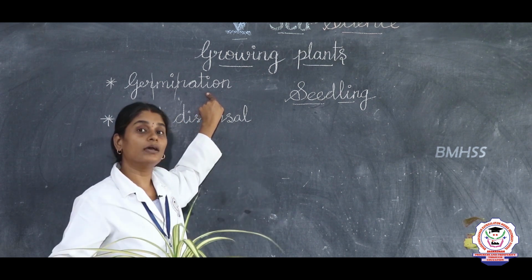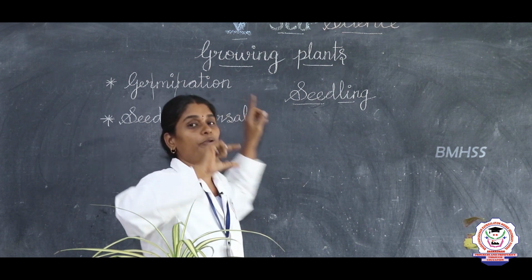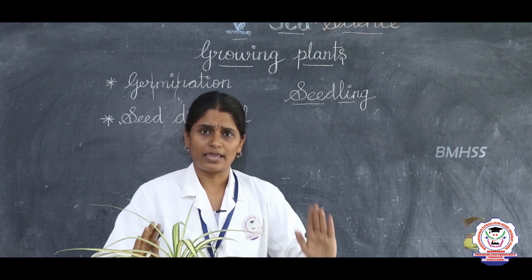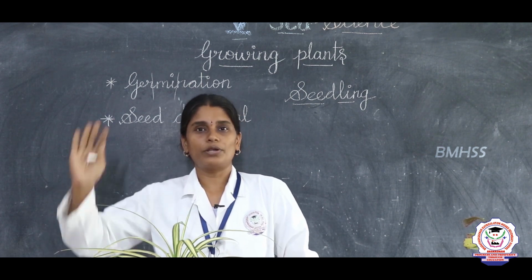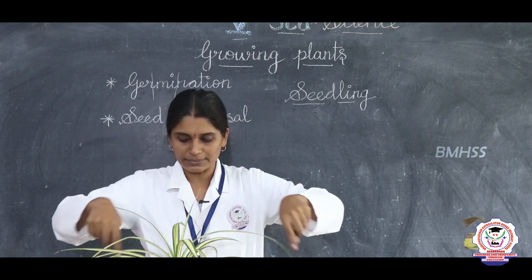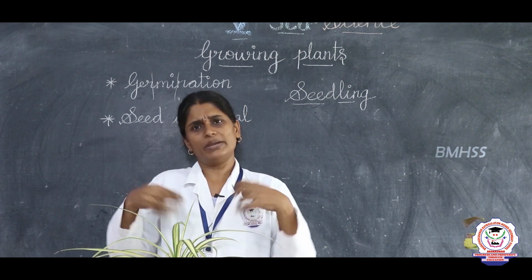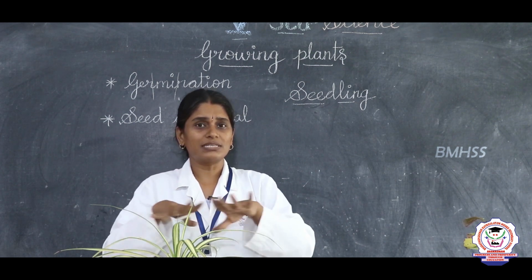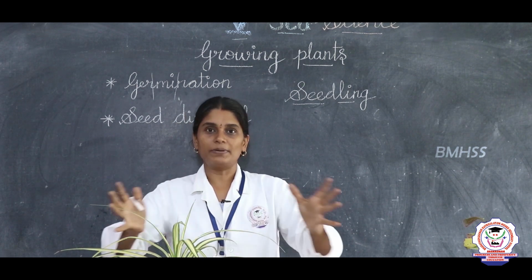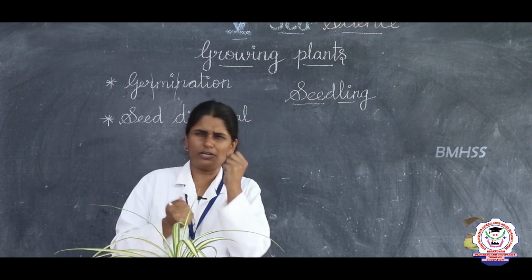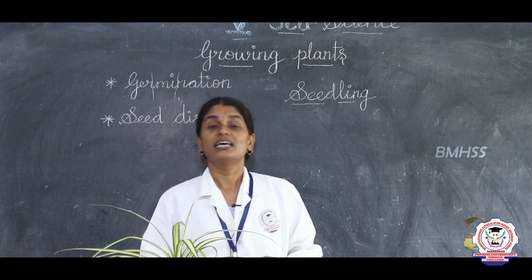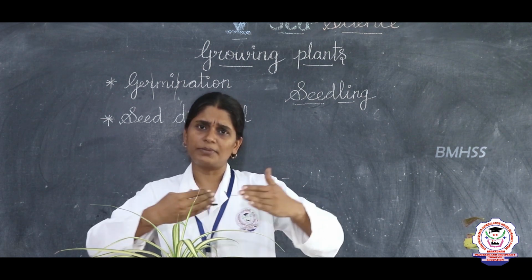Germination is nothing but a process by which a seed grows into a new plant, right? Now, we cannot say all the seeds will grow into a new plant. For example, if I have this much space and I sow many seeds in this particular area, all the seeds will struggle for nutrients. For example, if there are so many people in the class, what happens? You will struggle for air or for space, right? Likewise, the seeds also will have a competition between each other.